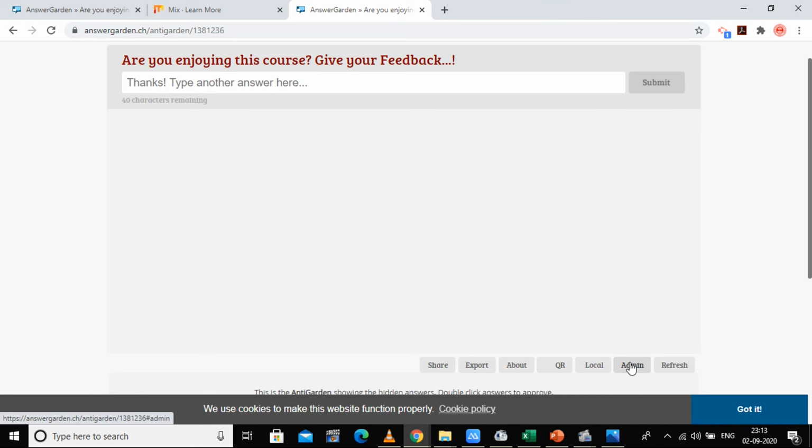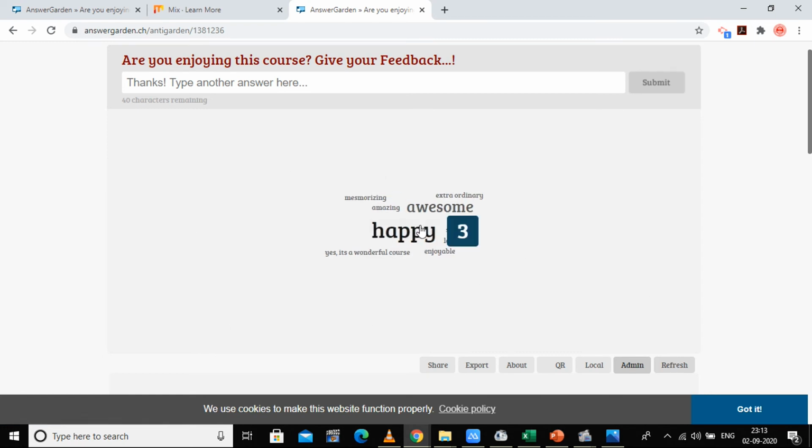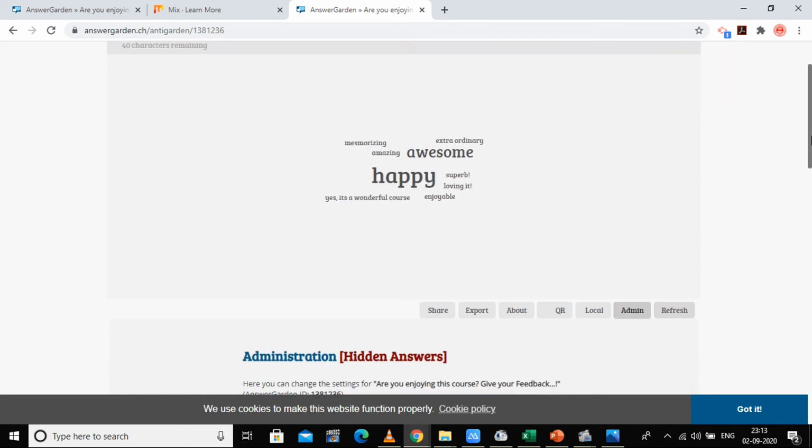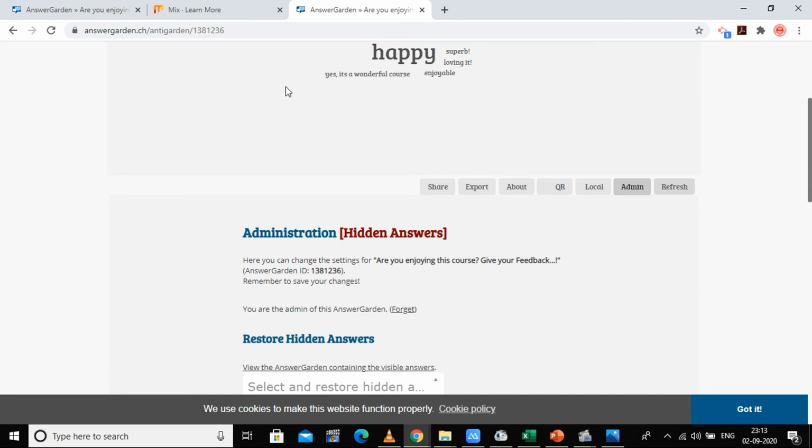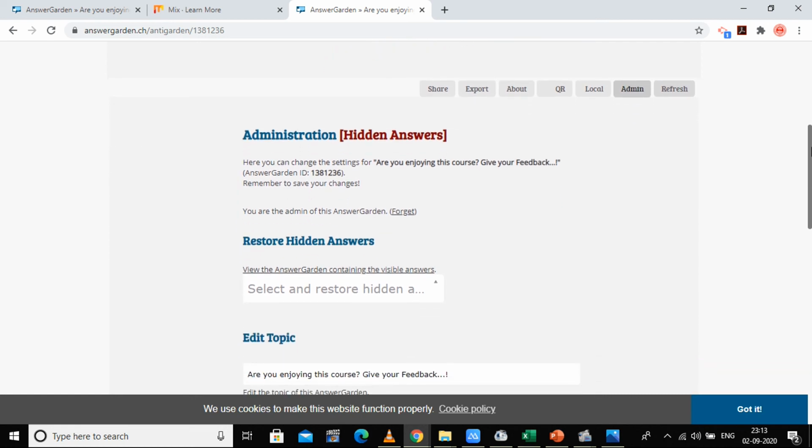If I want to refresh it, see, I got the refresh part. So happy is 3 times, awesome is 2 times, and this is 1 time. So this is a very simple tool. You can see that there are some of the hidden answers and restore hidden answers.